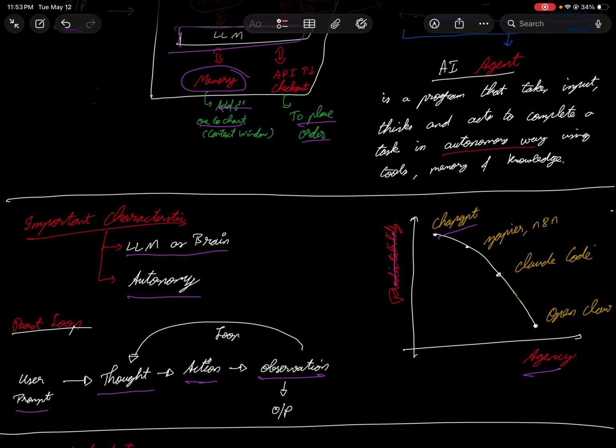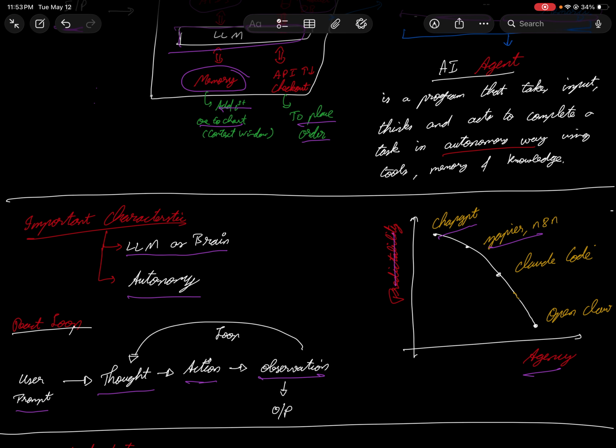Next is Zapier and N8N. It's basically a no-code platform where you can do things. It's a drag and drop place where you can build your own agents. So here, comparatively, there's more agency and less predictability.